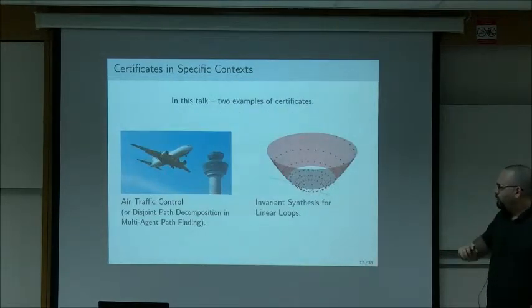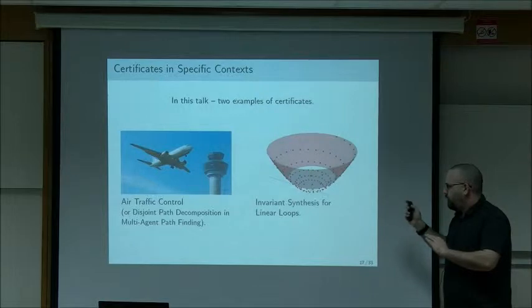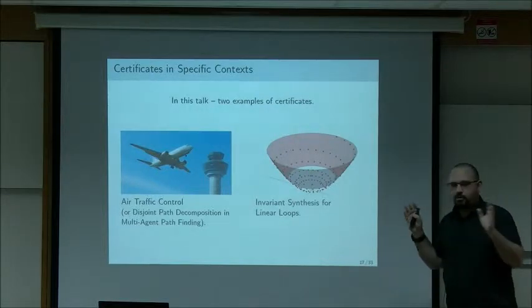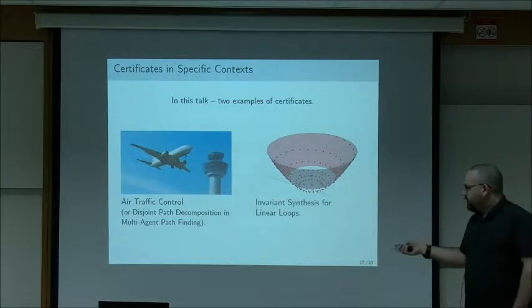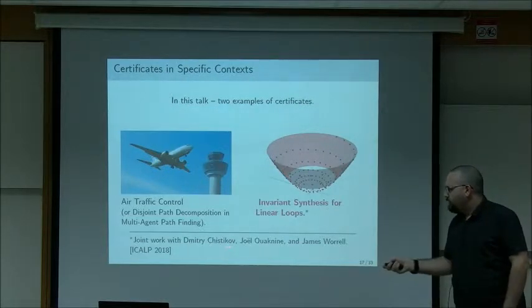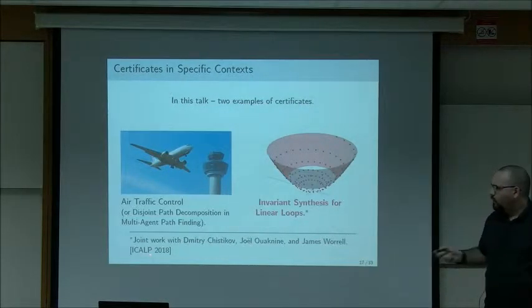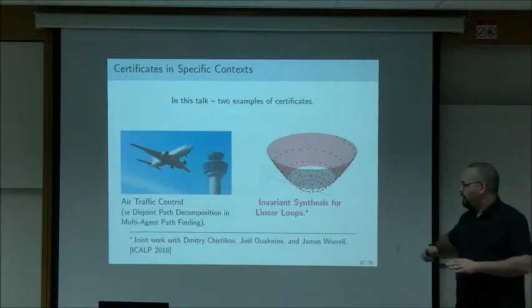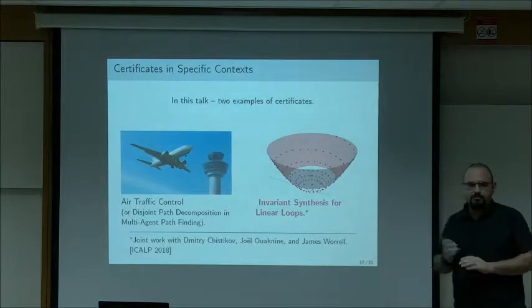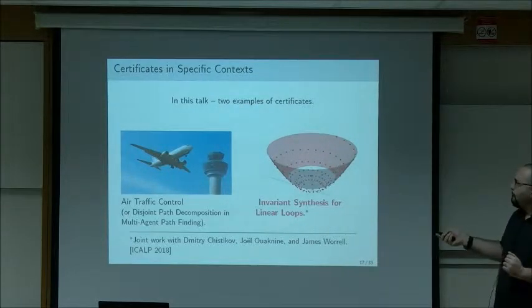So moving on to the second work, and this is a very different type of work. If you've lost me so far at any point, this is a good time to come back. This is about invariant synthesis for linear loops. This is joint work with Dmitry Chistikov, Joel Wachner, and James Swirl. It was presented at ICALP this year. And as you'll see, this is a bit mathematically heavy, so stop me from going too fast.